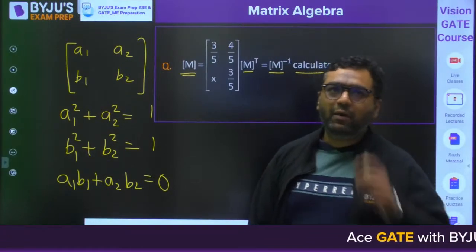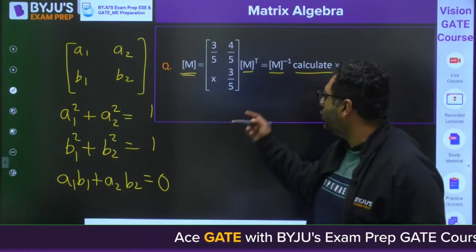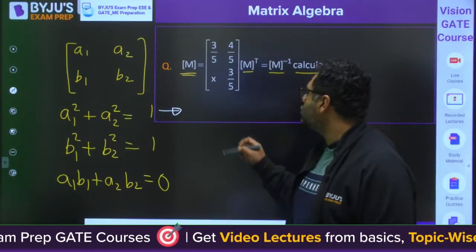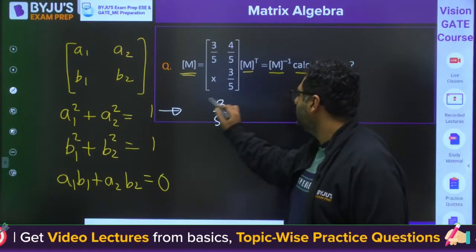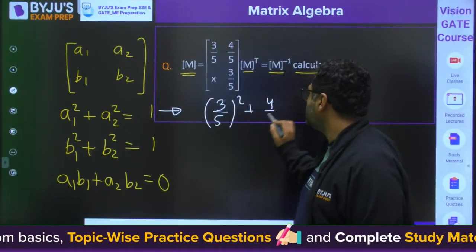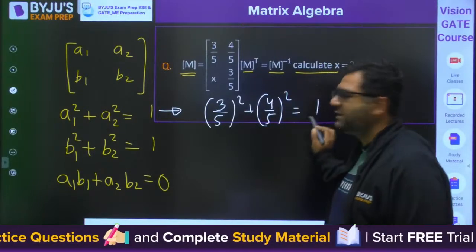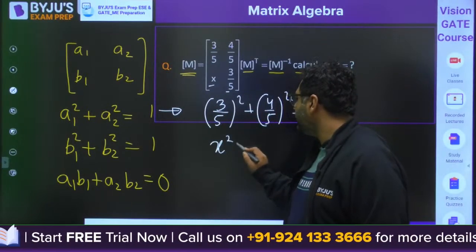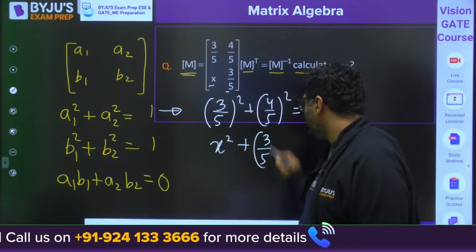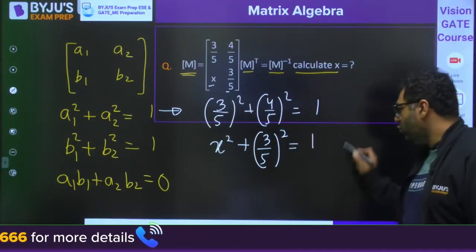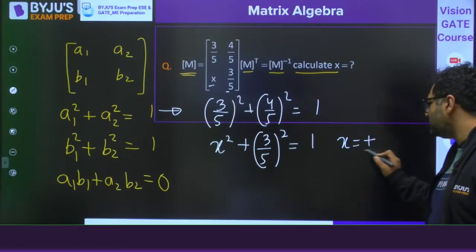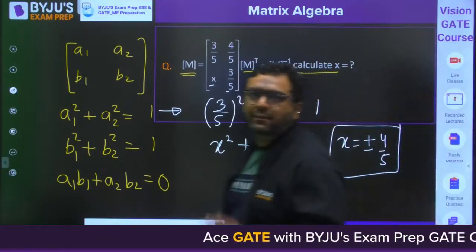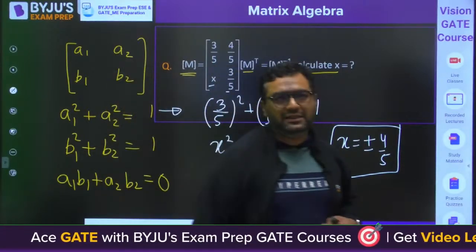So when we are talking about this, my dear, first of all, we will be talking about this first equation. A1 square plus A2 square is equal to 1 means (3/5) square plus (4/5) square is equal to 1. That is not a useful equation, I am just telling you. Then you can use X square plus (3/5) square equal to 1. From here you would get X equal to plus minus 4 by 5. So my dear, we have 2 possibilities for X. One can be plus 4 by 5, the other can be minus 4 by 5.